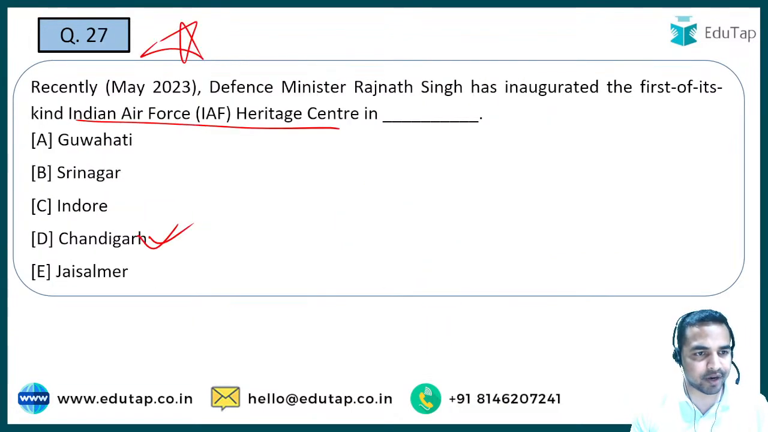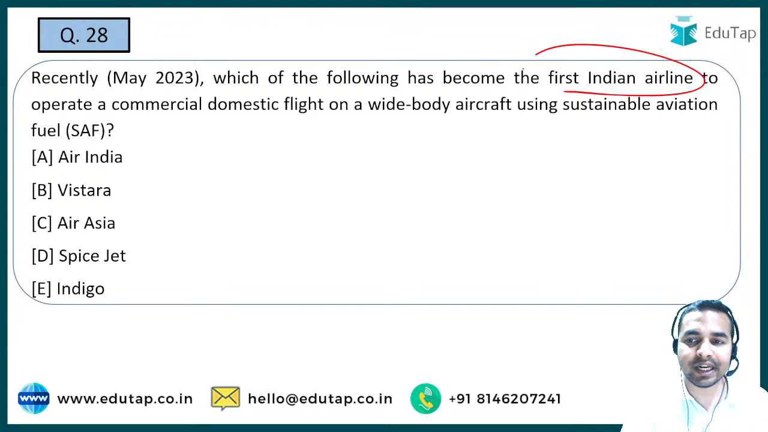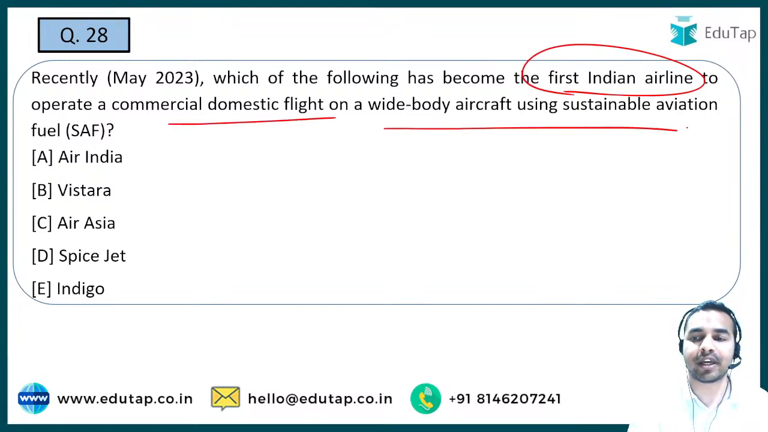And we have already covered question number 27. The right answer to this particular question was Chandigarh. Now let's move on to question number 28. The next question is, here you have to tell me the name of the first Indian airline which has operated a commercial domestic flight on a wide body aircraft using sustainable aviation fuel. So guys, we talk about sustainable aviation fuel, which everyone is adopting. The question is, which is the first Indian airline to operate a special commercial domestic flight